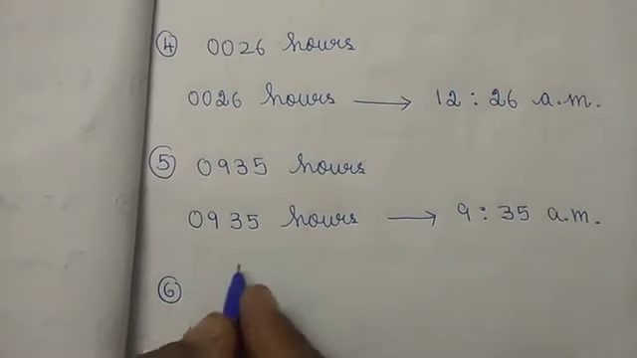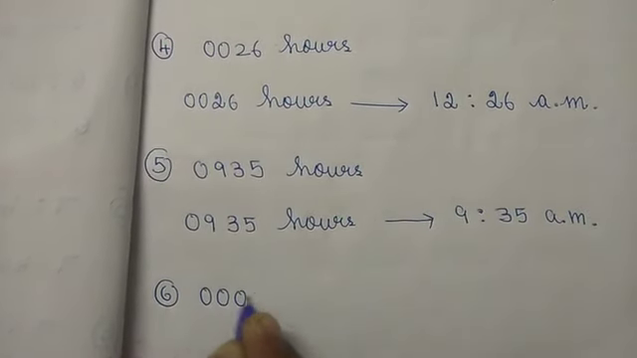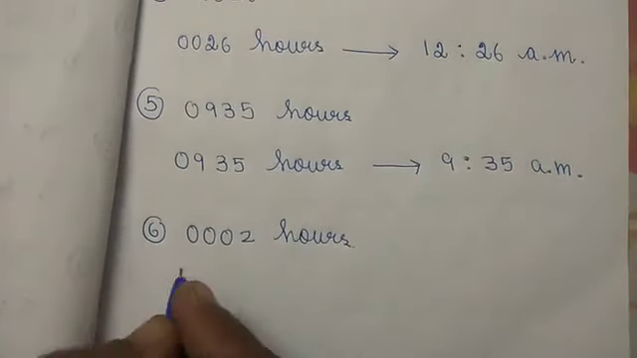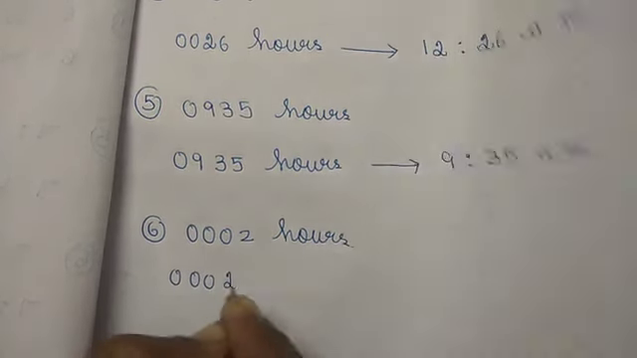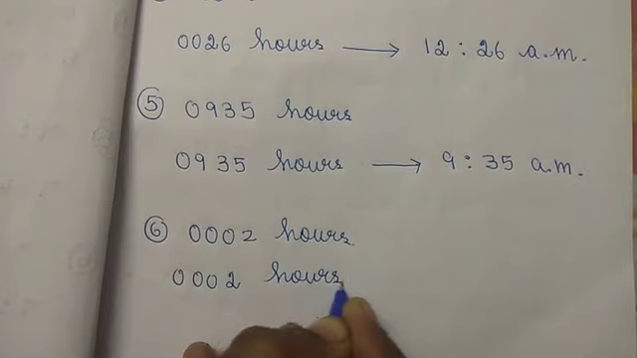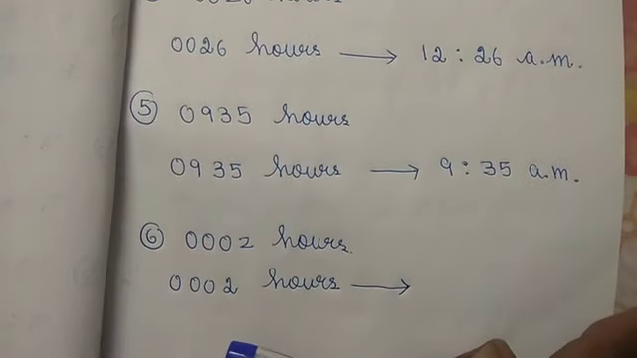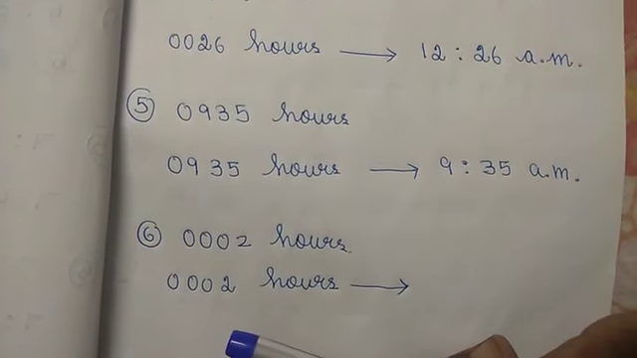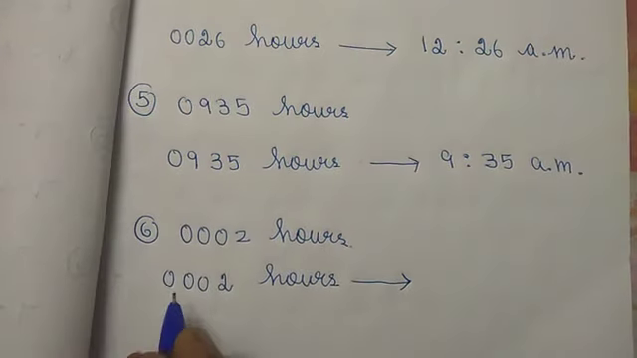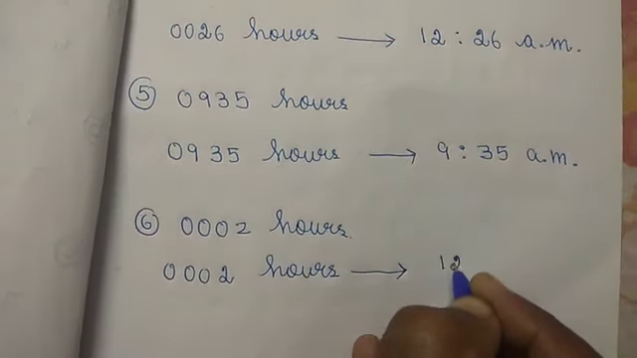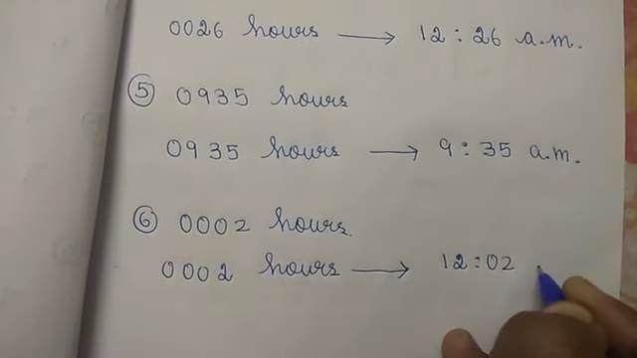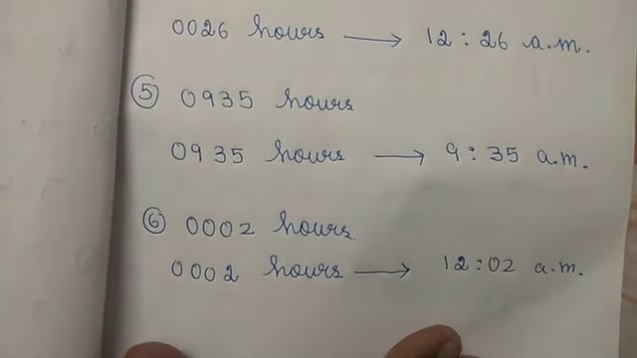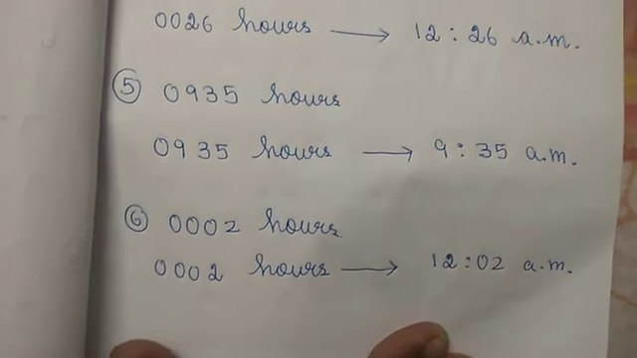And the sixth sum, again the same, 0002 hours. What will come, children? Any guess? 0002 hours. Only 2 minutes they have given, they didn't give the hour. So what you have to write, children? 0 means what I said? 12, isn't it? 12:02 AM. Understood, children? 12:02 AM.